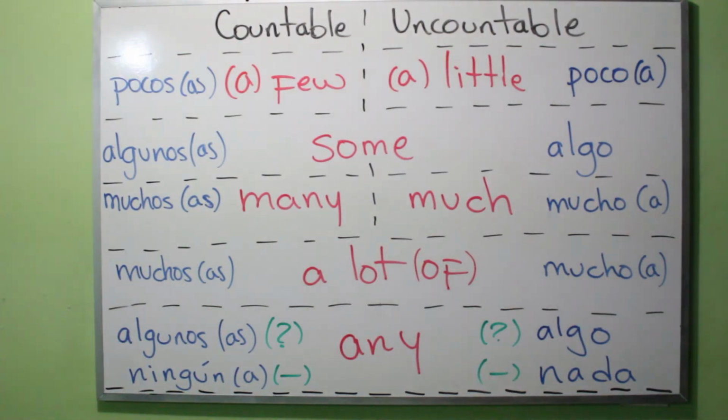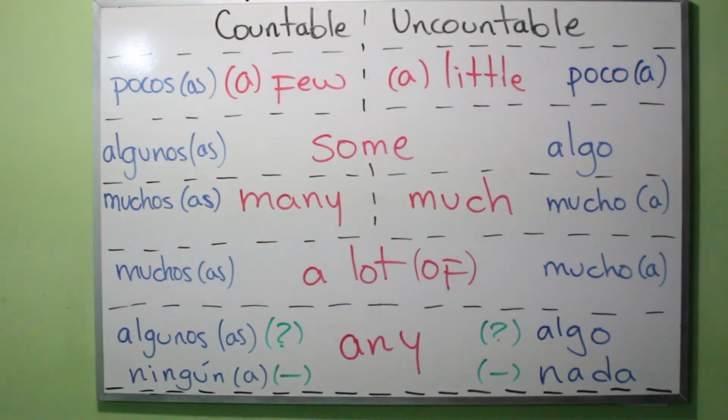So for example, a few or few, which means pocos or pocas. Now a little or little, which means poco or poca. If you pay attention to the meaning in Spanish, the blue color, pocos or pocas, and poco or poca, depends according to what you're talking about.